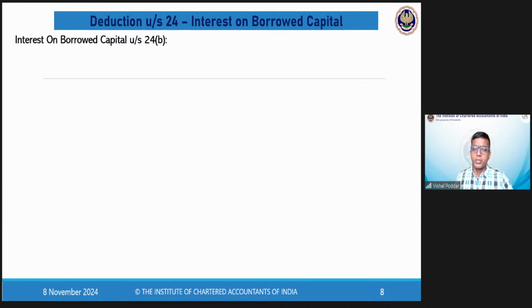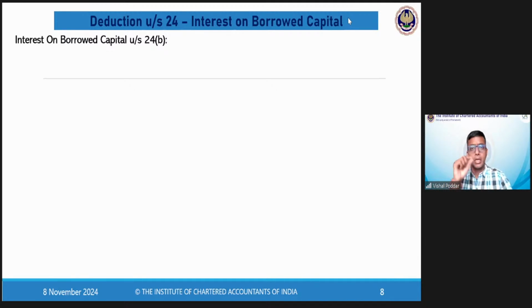So there may be a possibility, like in a 1 or 2 marks question or in a comprehensive question where HP is one small adjustment, they may only give you actual rent, nothing else. No ER details, no municipal tax details, nothing is given. Then in that particular case where only actual rent is given, that actual rent becomes your GAV, automatically it becomes NAV, and you have to always remember to deduct the 30%. So 30%, which is standard deduction, is very, very important because many times we may miss out on that. We may not remember to deduct it because it is not specifically given in the question.